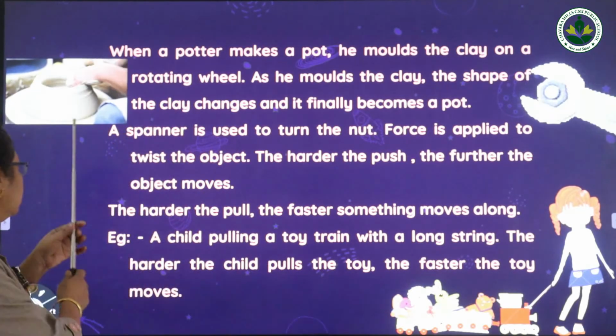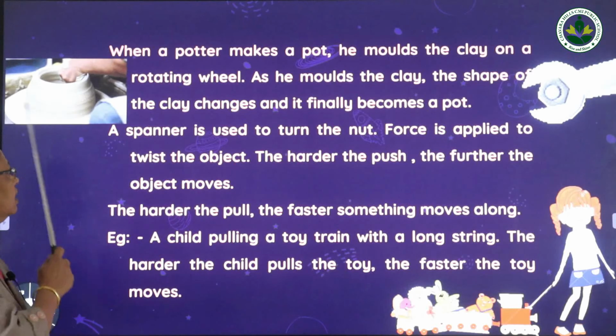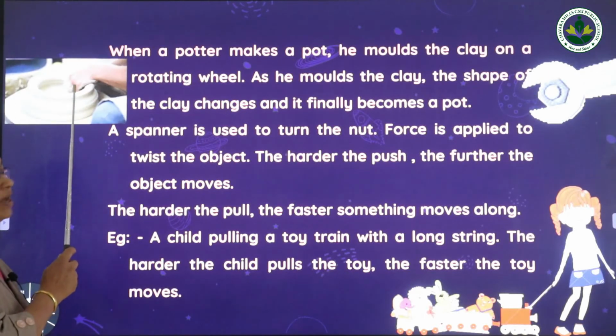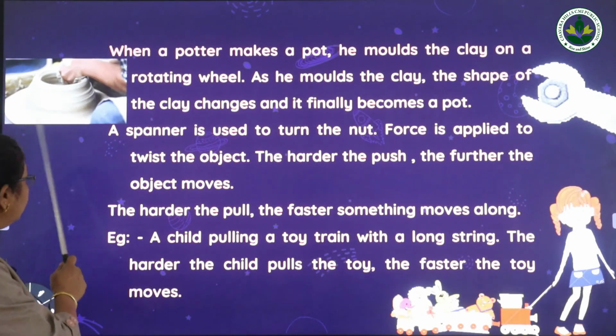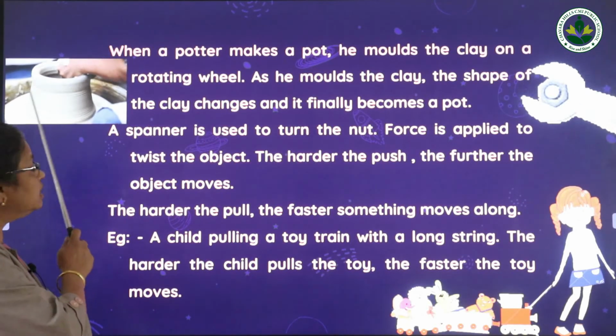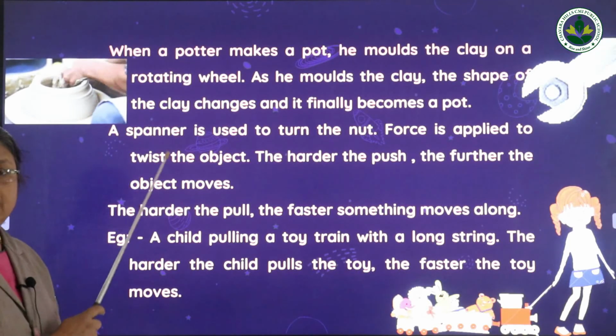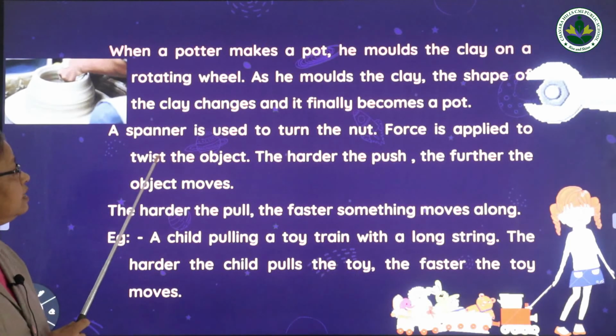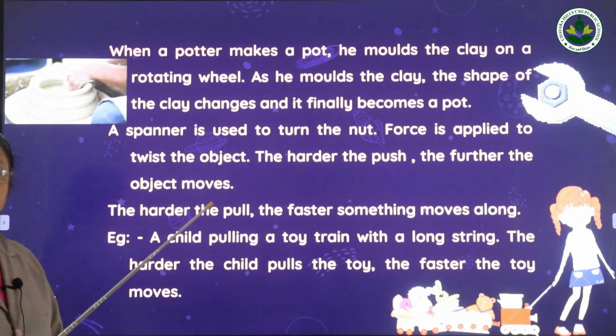See, the potter is making a pot on a rotating wheel. When he makes the pot, the shape of the clay is changed. So he is applying force for making the pot. So the force can change the shape of a thing.